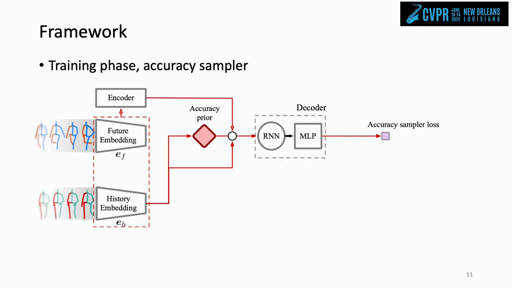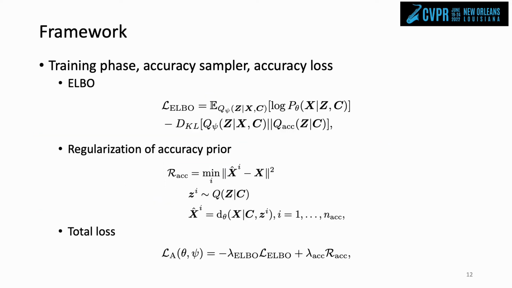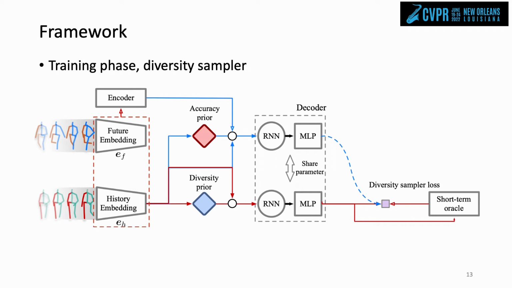For the accuracy sampler, the future poses and the history poses are embedded in the latent space, and the predicted future poses are generated by a decoder for training. We use a similar loss to CVAE, but with the conditional prior Q_ACC(J given C), which is the accuracy prior, to increase the power of representation. Meanwhile, we use the best-of-many loss as a regularization for the accuracy prior. For the diversity sampler, we use the same decoder but with a different diversity prior function to generate the future poses. Then, we calculate the diversity sampler loss among the diversity samples and accuracy samples. At the same time, we use the short-term oracle to supervise the diversity samples.